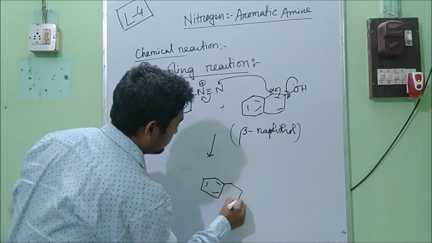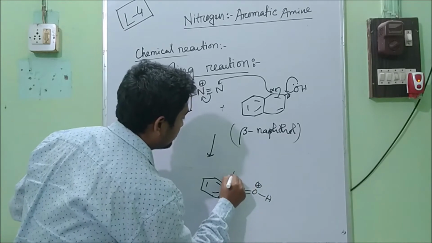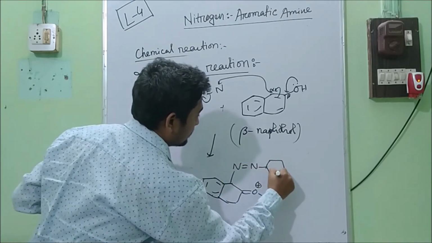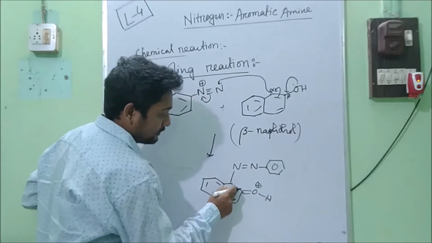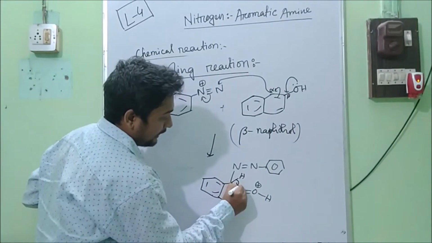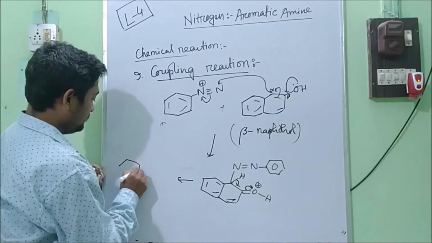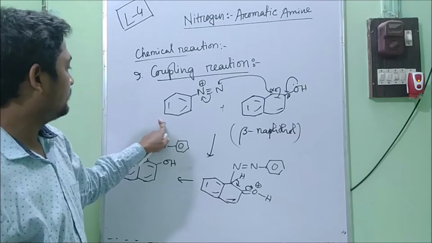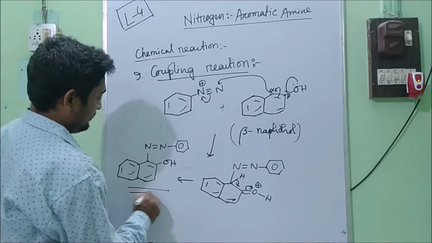This one, then O double bond H, it will be positive, then here N double bond N, and that will be benzene. Now it is not aromatic. Now this hydrogen will have to go to fulfill its aromatic nature. So if we react with beta-naphthol, then there will be an azo product like that.